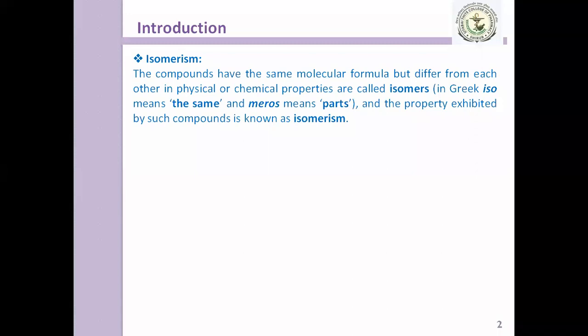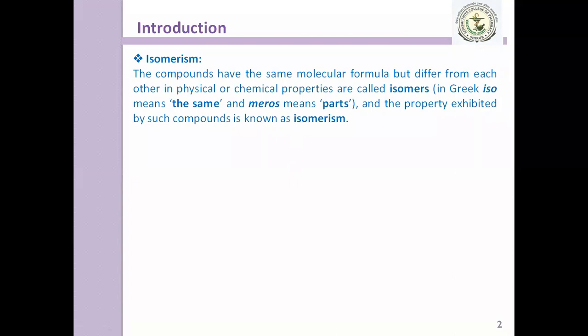In Greek, iso means the same and meros means parts. So what does this indicate? Isomers are compounds having the same molecular formula but differing in their physical as well as chemical properties. The phenomenon is called isomerism, or the property exhibited by such compounds is known as isomerism. So all of you getting this? All of you getting what isomers are?